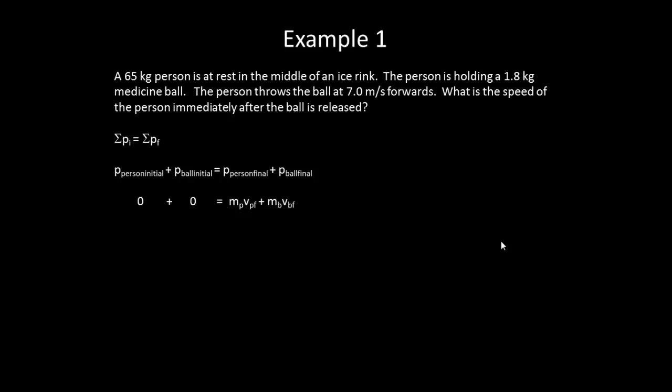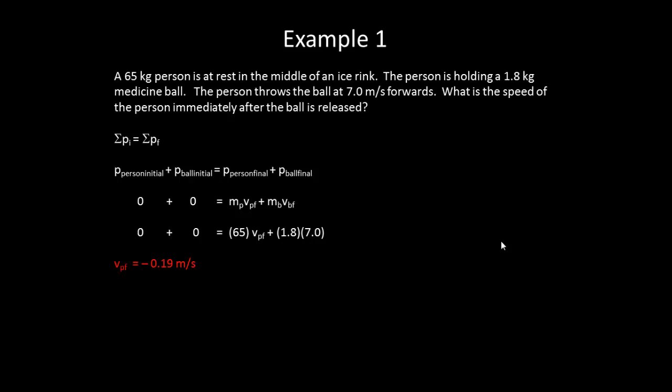And then we can simplify our wording by just using a P subscript for the person and a B subscript for the ball. So we can plug in the information we know and solve, and we get that the final velocity of the person is negative 0.9 meters per second.